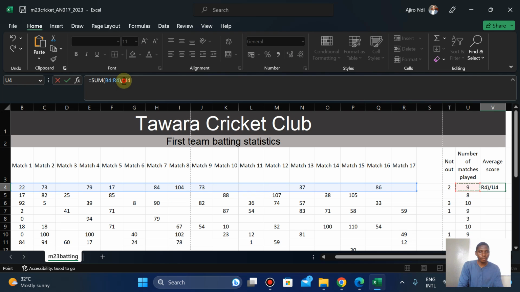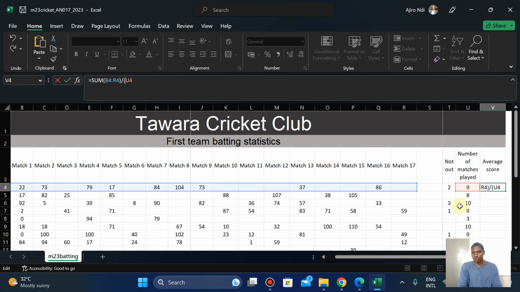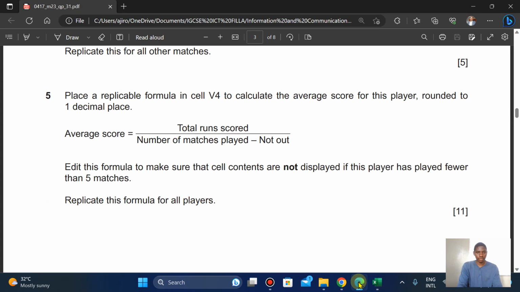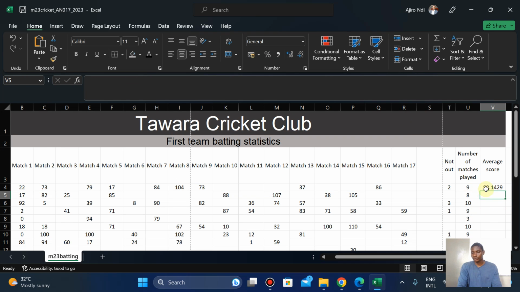Because of this, I'm going to use a parenthesis, minus not out. This is not out here. So I'm going to do minus not out. Let's see. All right, hit enter.